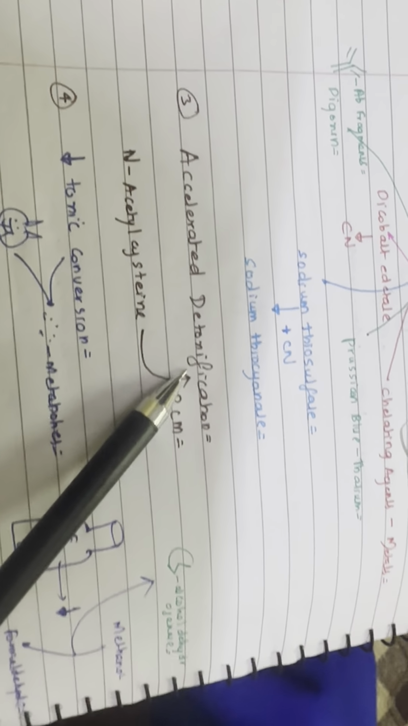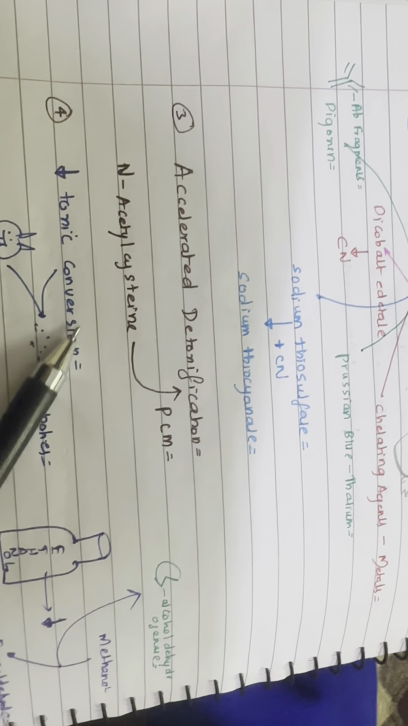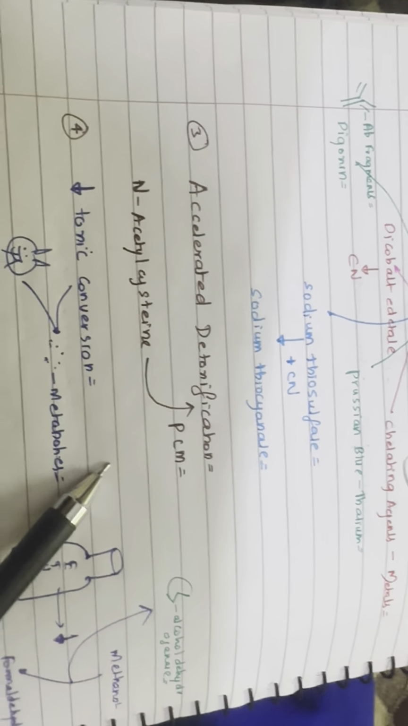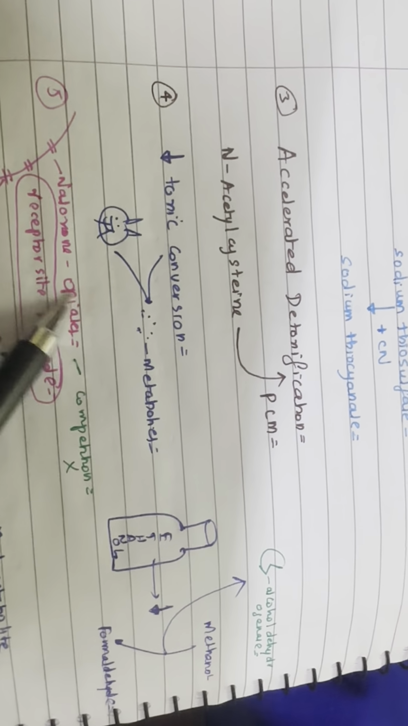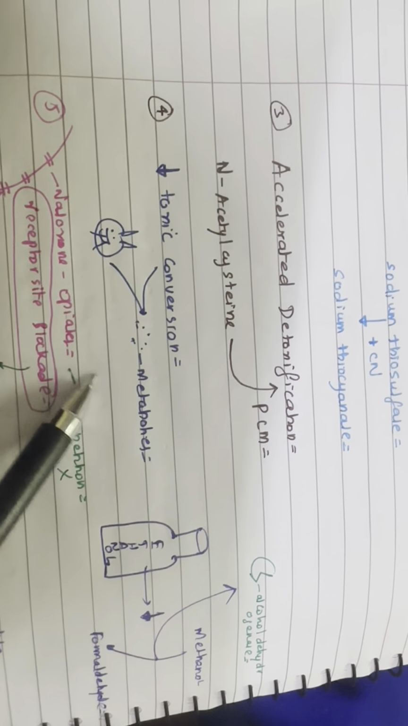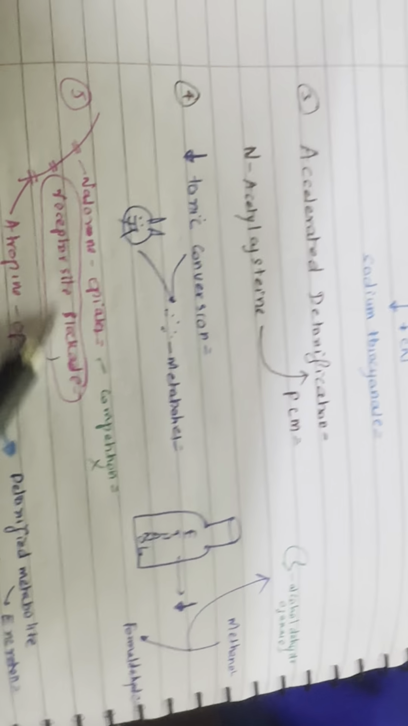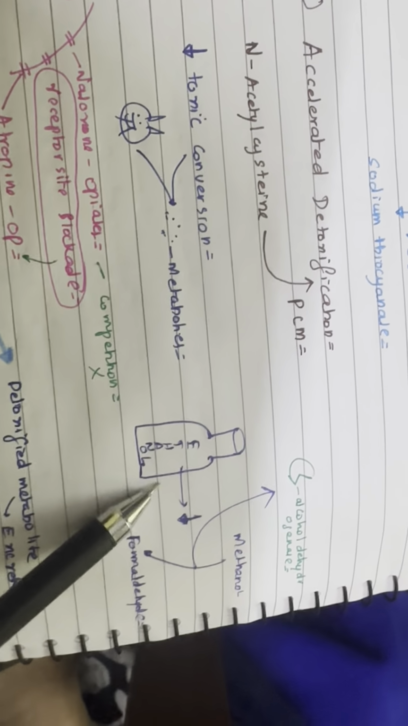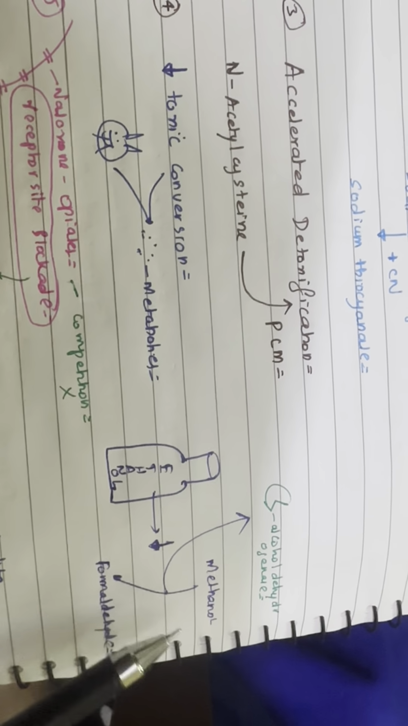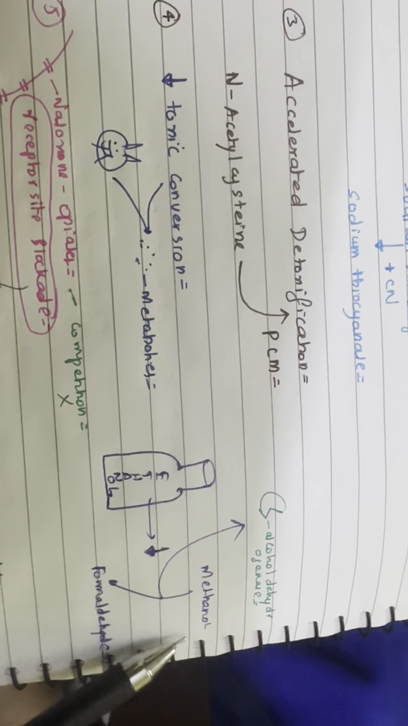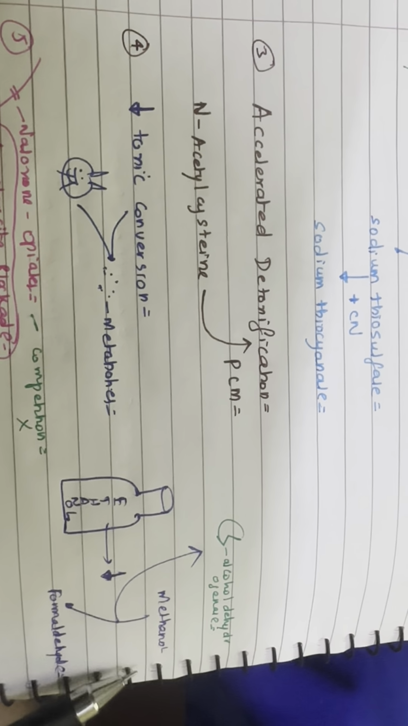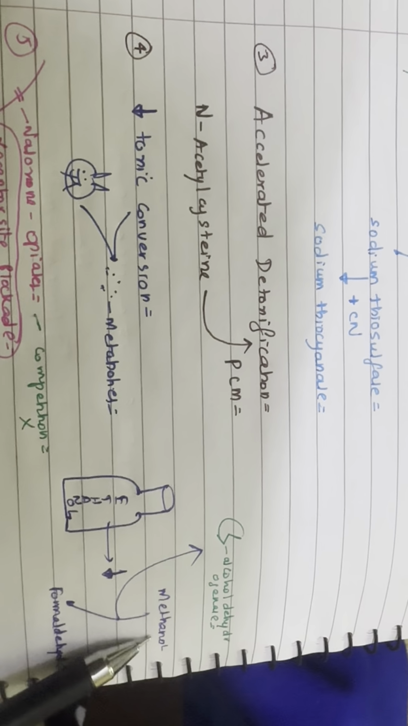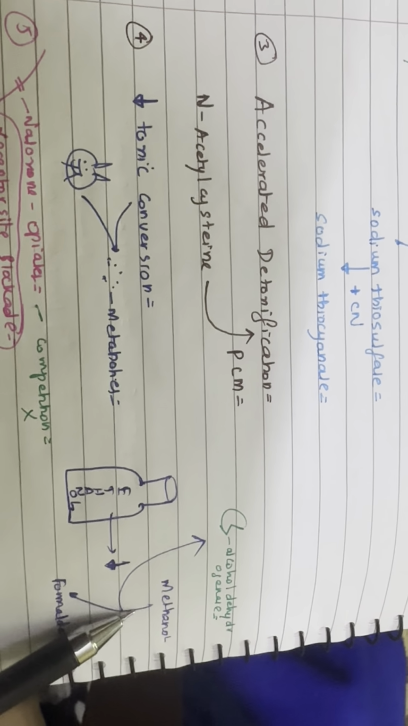Accelerated detoxification, that is N-acetylcysteine accelerating detoxification of paracetamol. Reduces toxic conversion to more poisonous metabolites: ethanol reduces the toxic conversion of methanol into formaldehyde by competing for the same enzyme, alcohol dehydrogenase.